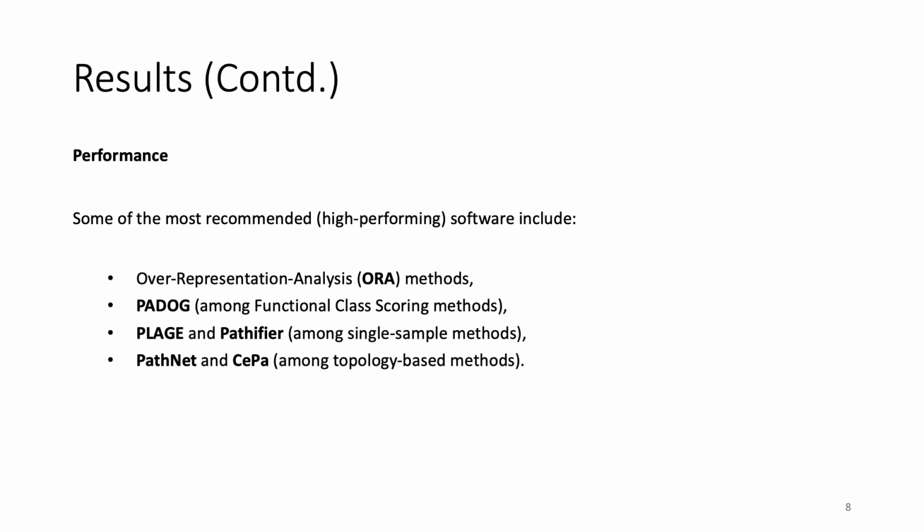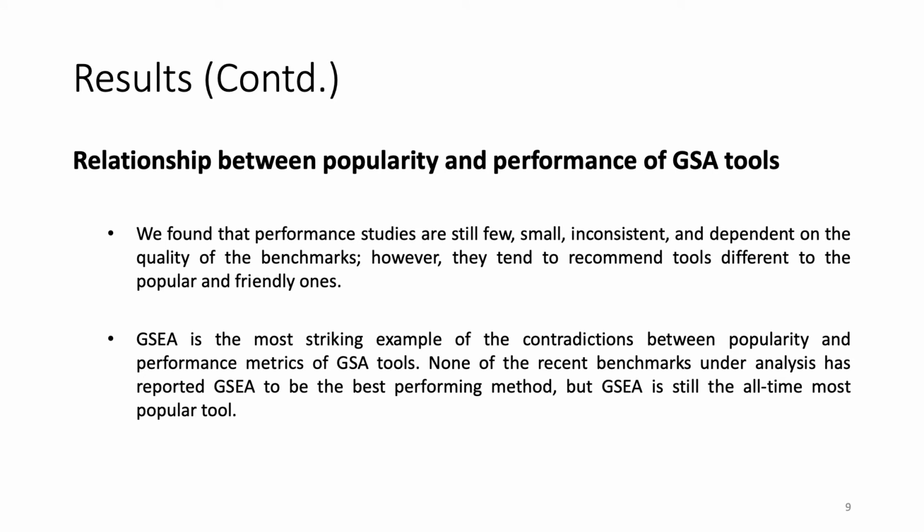We show that the overrepresentation analysis methods are higher in performance, and among functional class scoring methods is PADOC, Plage and Pathifier among single sample methods, and PathNet and SEPA among topology-based methods.